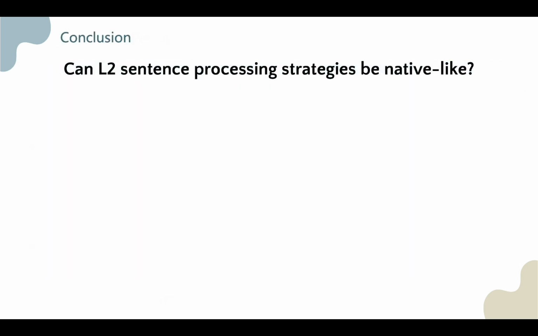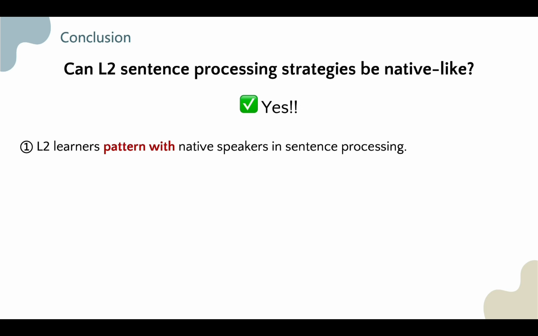So, when it comes to the question, can L2 sentence processing strategies be native-like? The answer is definitely yes. We can see that L2 learners pattern with native speakers in processing all critical regions and also post-critical regions in our current research. Second, L2 learners, like native speakers, are sensitive to syntactic cues in resolving ambiguities in processing Chinese BGT sentences. The syntactically identified topic will be stored as the object of the verb first and will be reanalyzed as a BGT sentence topic, not a filler, when the real object is processed. Thus, it will cause longer reading times.